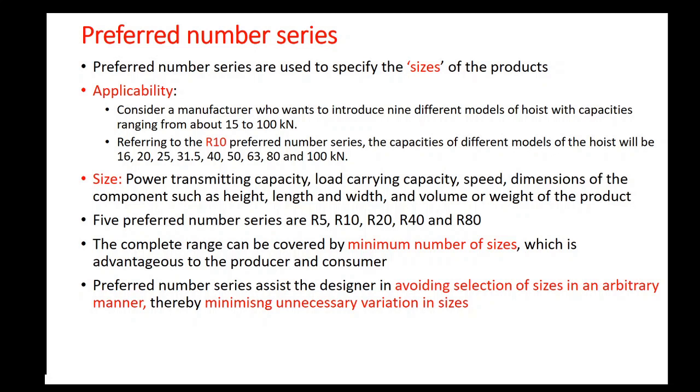Suppose he selects the R10 preferred number series, then he can fix the capacities of different models of hoist as 16 kilonewton, 20 kilonewton, 25 kilonewton, 31.5 kilonewton, 40, 50, 63, 80, and the maximum one is 100 kilonewton. Therefore, preferred number series helped him to choose a minimum number of capacities between 15 kilonewton and 100 kilonewton. This is the application of preferred number series.